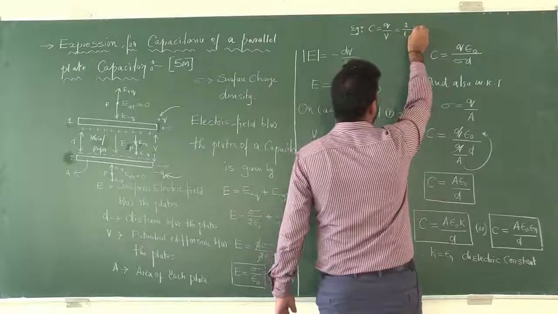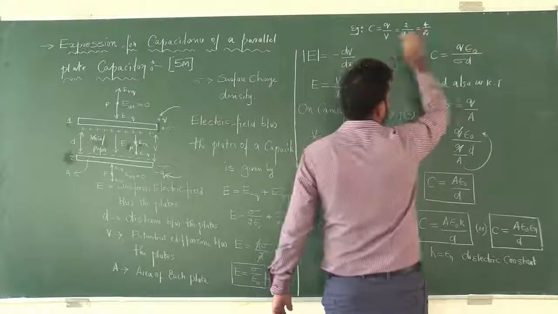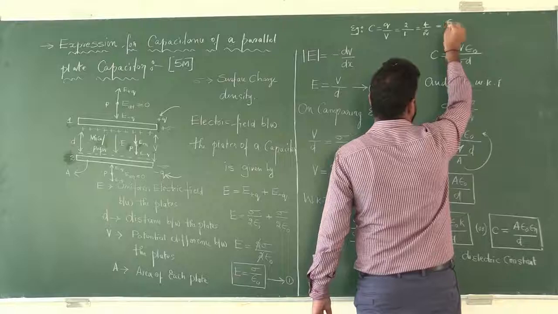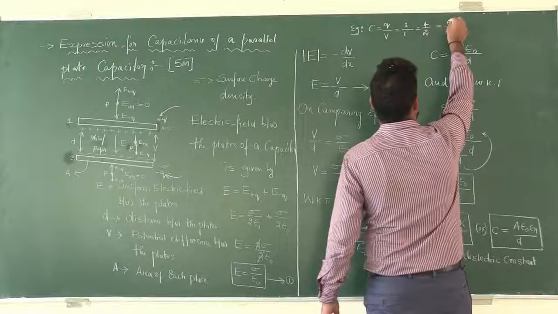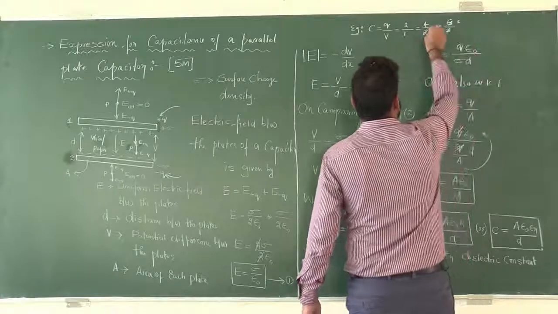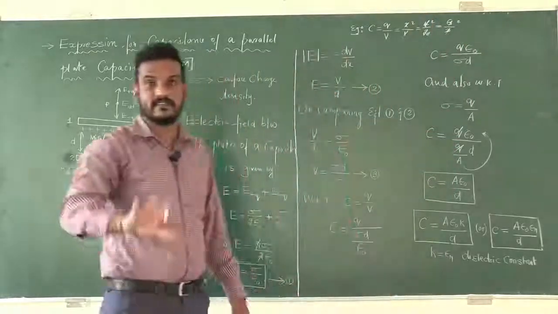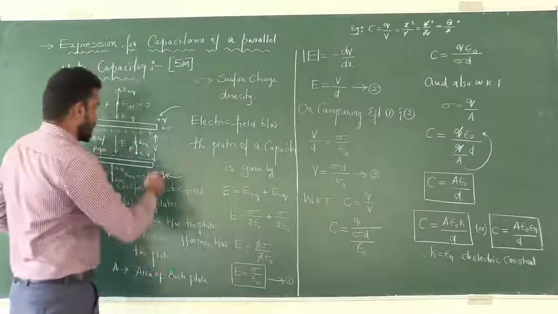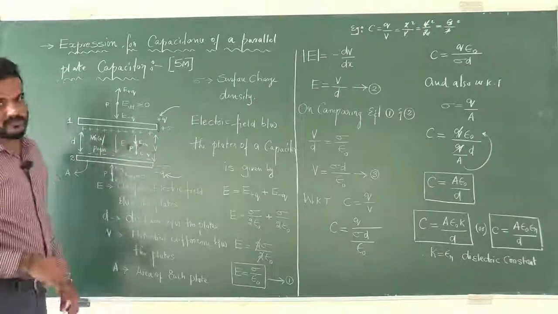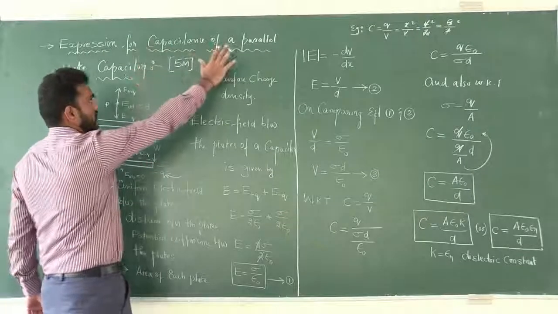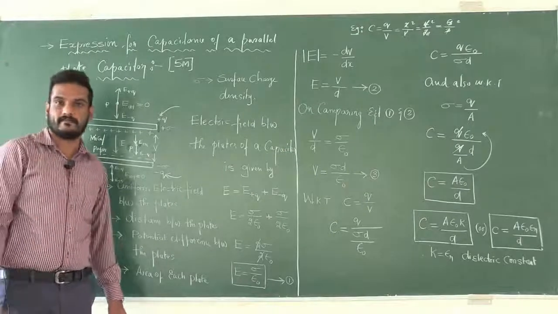If you increase Q to 4, then potential is 2. If you increase further to 6, then it becomes 3. So capacitance remains the same, which means simply by adding additional charge to the plates of a capacitor, we are unable to increase its capacitance.